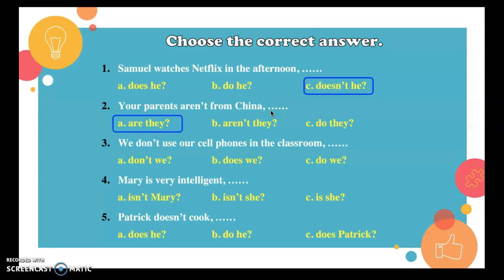Very good, are they? We don't use our cell phones in the classroom. Do we? Very nice. Mary is very intelligent. Isn't she? Well done.